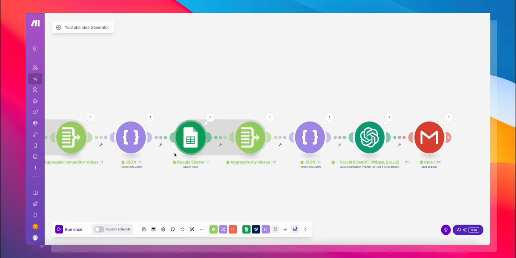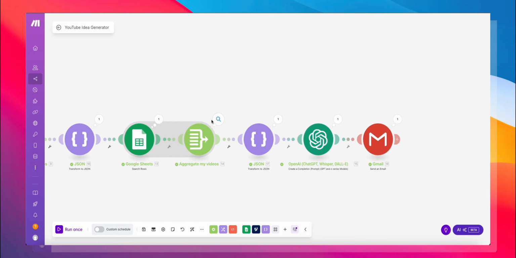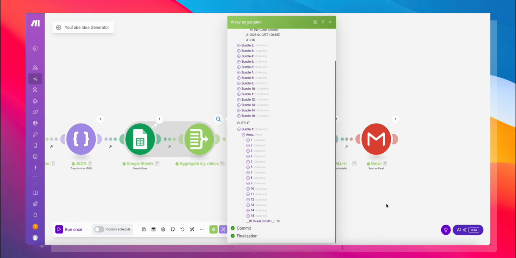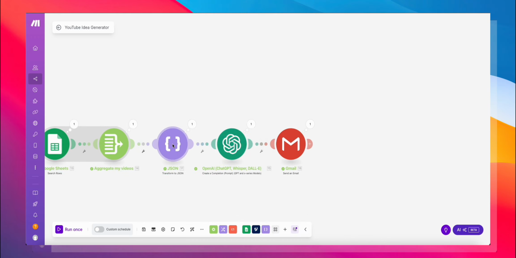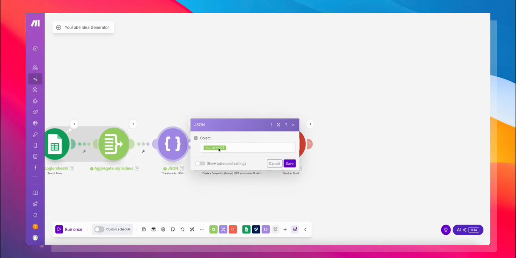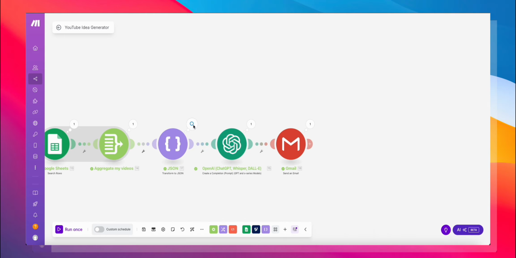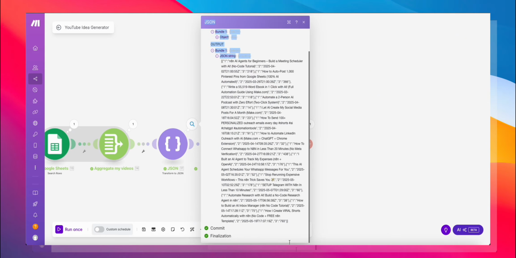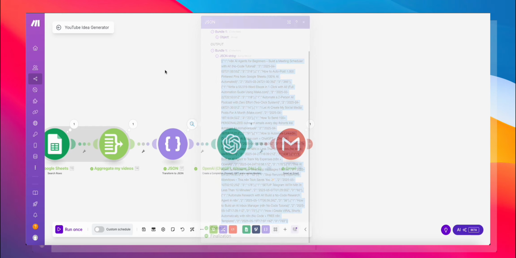The same thing after Google Sheets, you have to aggregate all of those videos. So once you aggregate all of these, you get a beautiful array with all of your videos. And then we have to run another transform to JSON node with that array. And if you see, the output is a JSON string with all of my videos, right?